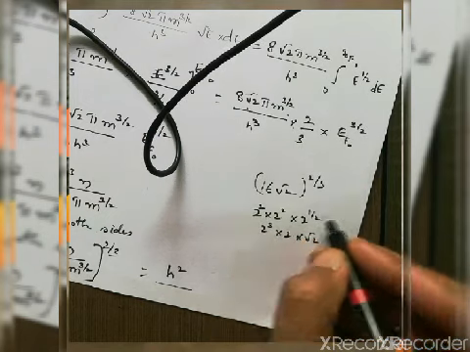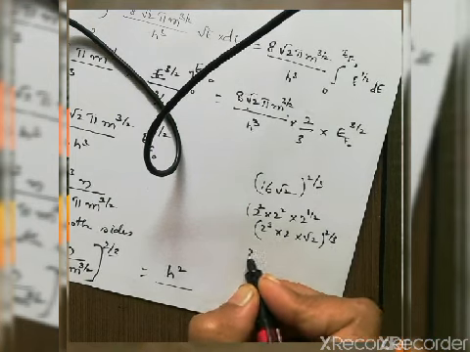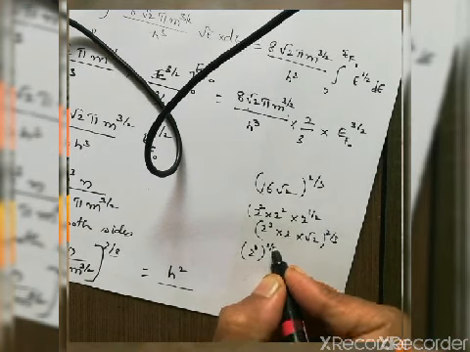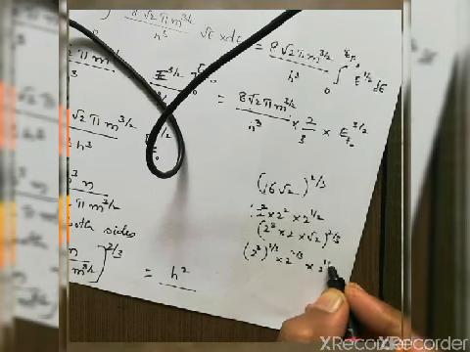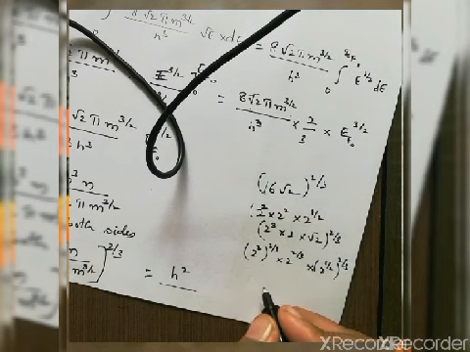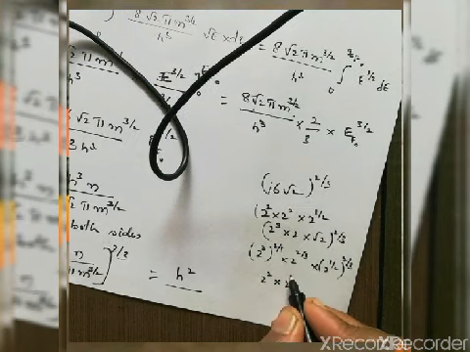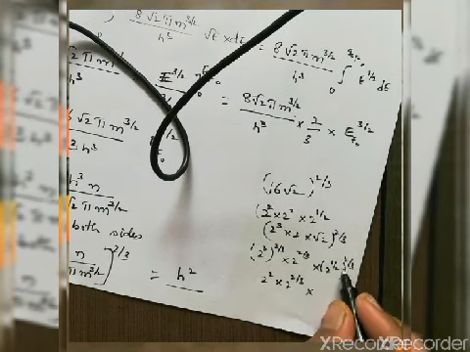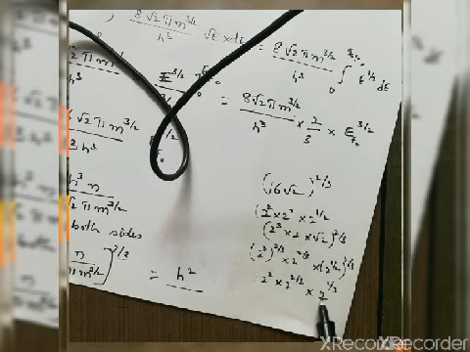Now whatever this power I have, 2 by 3, I take it inside. 2 cube power 2 by 3 into 2 power 1 into 2 power half into 2 by 3. So this 3 gets cancelled. What is remaining? 2 square into 2 power 2 by 3 into 2 power 1 by 3. So bases are same, if I add 2 power 2 by 3 plus 2 power 1 by 3, what I get?